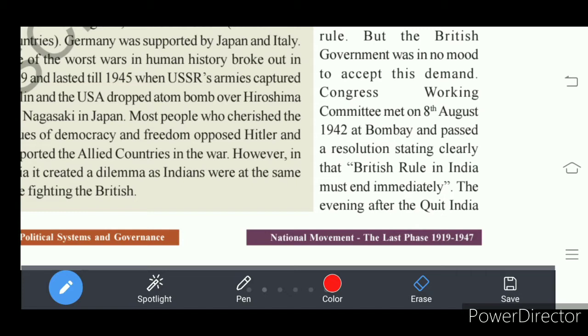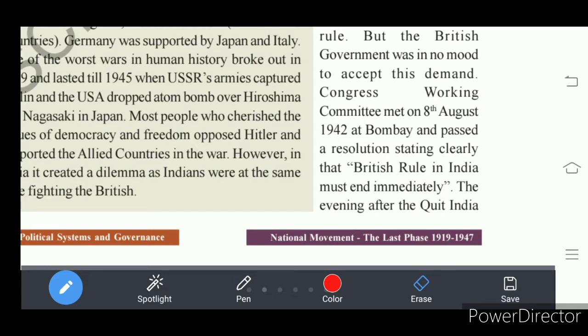What was the resolution? British rule in India should end immediately. Immediately they should vacate our India. Understand?